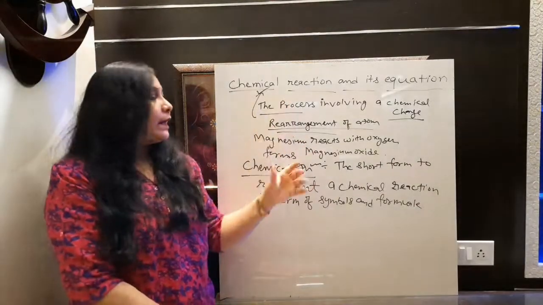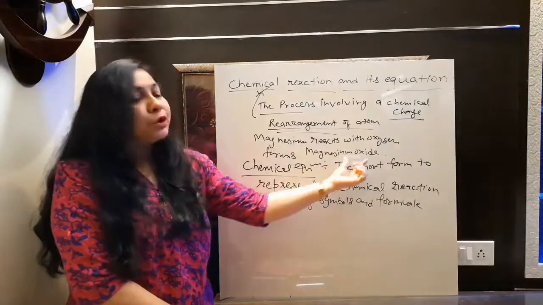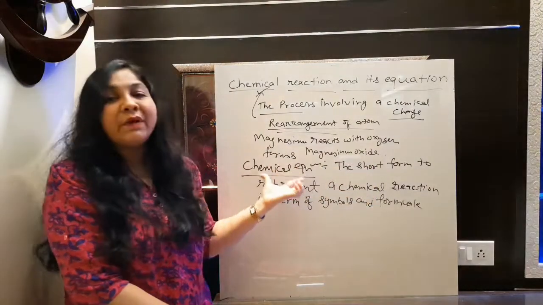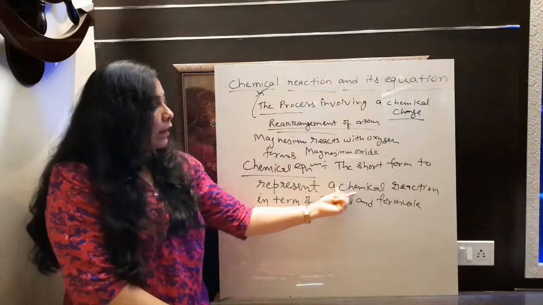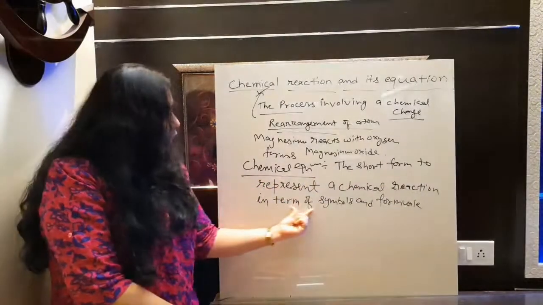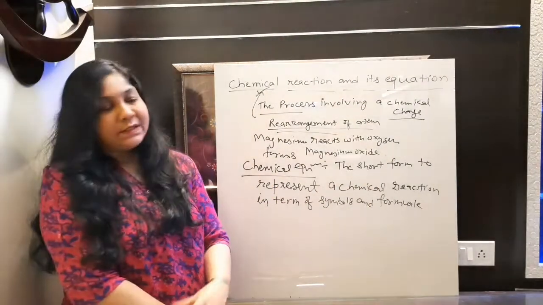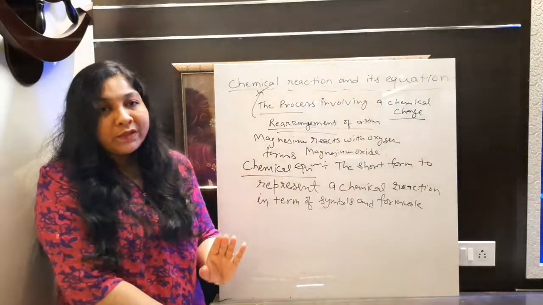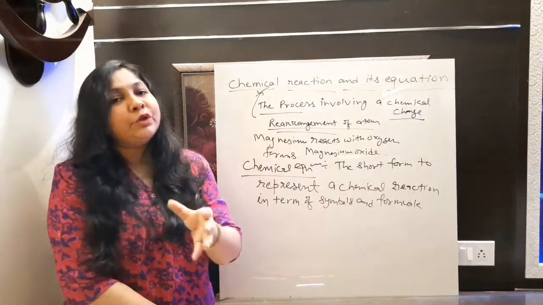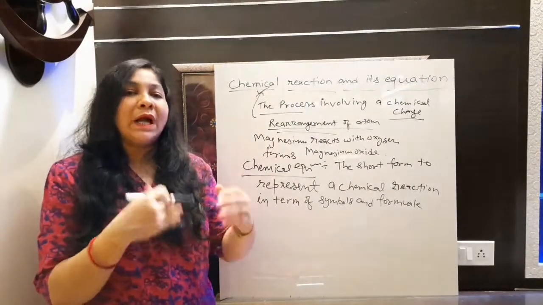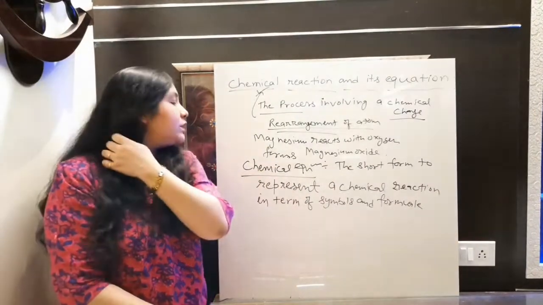That's why. So chemical reaction is okay, but if you want to represent that chemical reaction, then we will use a short form method. So that is defined as what? Chemical equation. It's very simple. So the short form to represent a chemical reaction in term of symbols and formula is defined as what? Chemical equation. This is the definition of this. What you are doing here, here we are only representing our chemical reaction in short form way by using formulas and obviously the symbols what we will use there.